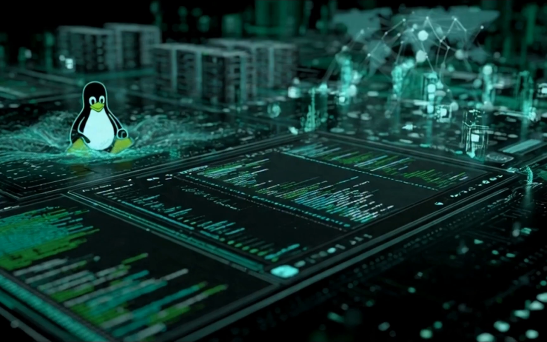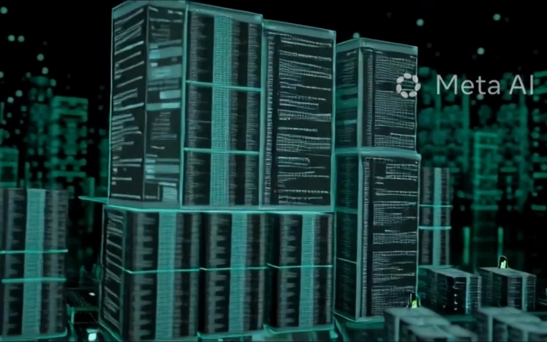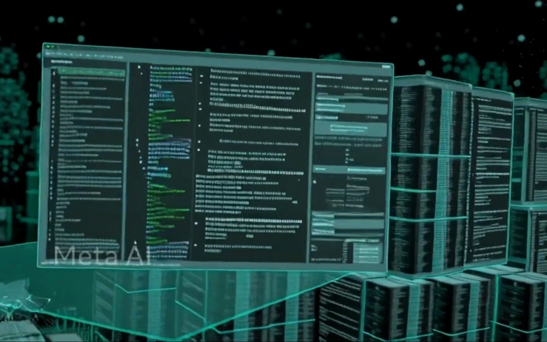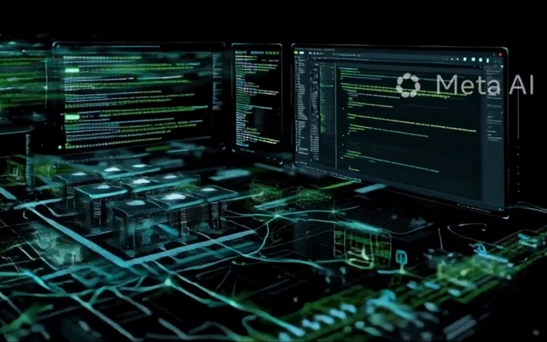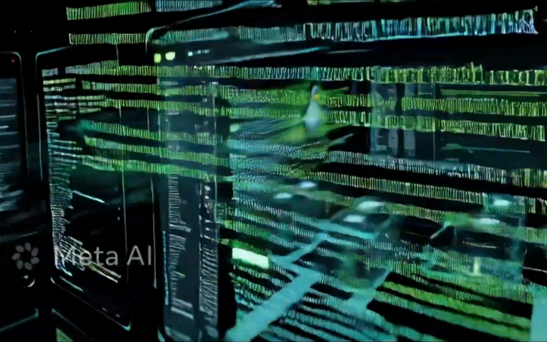3. Linux. Linux is a free and open-source operating system. It is commonly used by developers, programmers, and server administrators because of its flexibility and security.